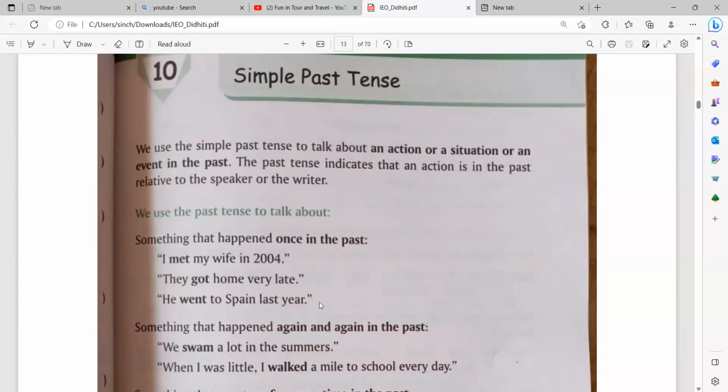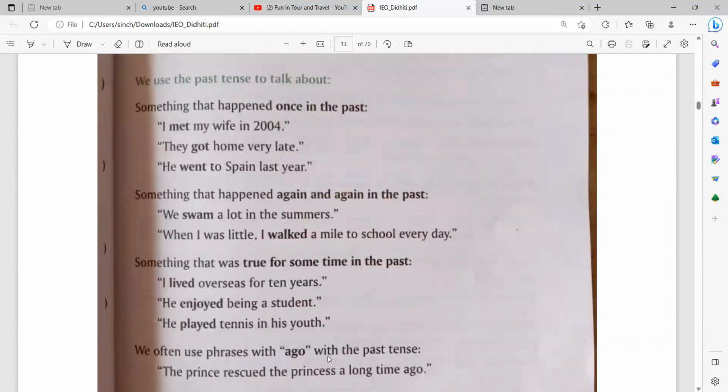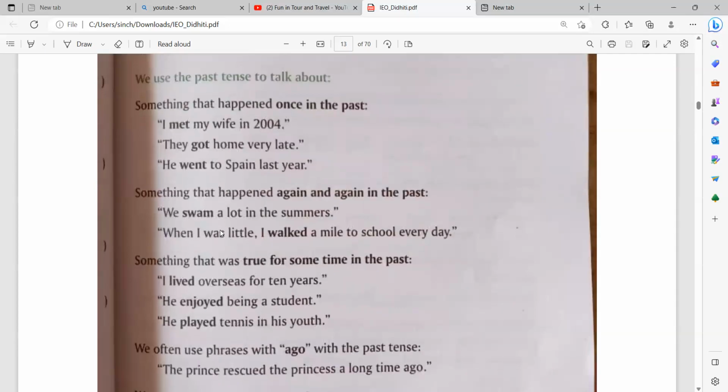So what has already happened, for that case we call it a simple past tense. For example, if I say I passed out of my school in 2011, so what happened in 2011? I already completed all my studies that needed to be done in the school. Something that happened again and again in the past: we swam a lot in the summers. So what happened in the summer? We swam a lot. When I was little, I walked a mile to school every day. So what happened when I was small? I used to walk to the school every day.